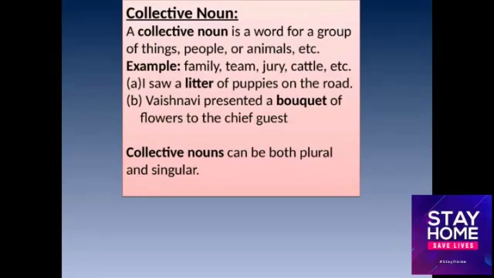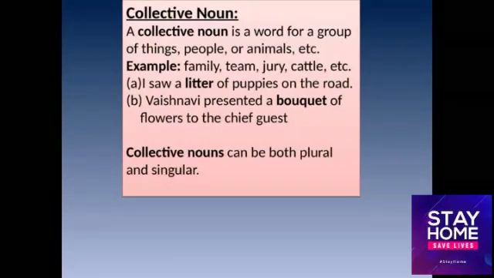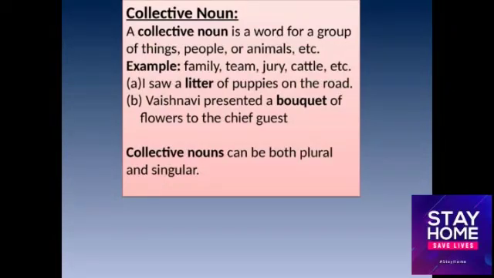These are collective nouns. Example 1, I saw a litter of puppies on the road. Litter means more than one puppy. And example 2, Vaishnavi presented a bouquet of flowers to the chief guest. Bouquet means more than one flower, a bunch of flowers. So that's a collection of flowers, and that's called a collective noun. So here litter and bouquet are collective nouns. Collective nouns can be written in plural or singular.